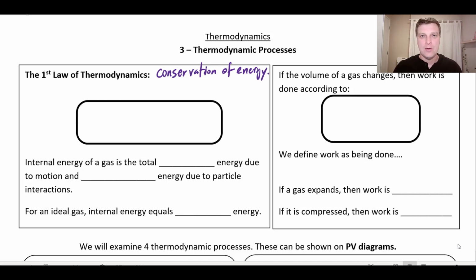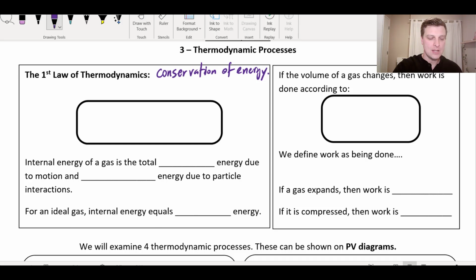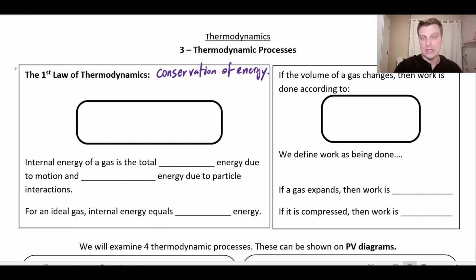But the conservation of energy takes many different forms. You probably used it mostly with mechanical energy, a roller coaster going down the hill, potential turning into kinetic, and so on. But we're going to talk about it in terms of how it affects ideal gases. So when we write the conservation of energy in that sense, we write it a little bit differently, although it ultimately means the same thing. We say delta U is equal to Q plus W.